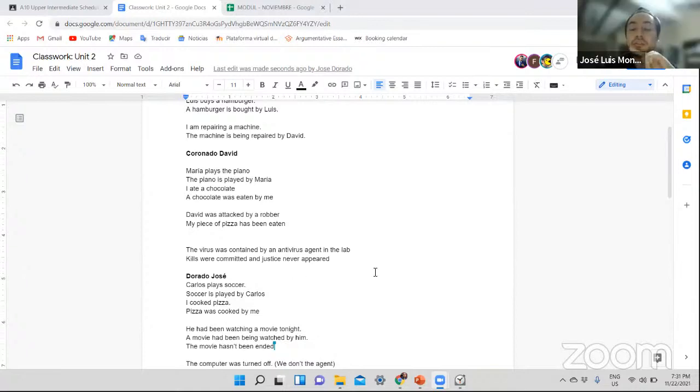Exactly. And you're not mentioning who committed those kills, right? Even though perhaps you know, you didn't mention because you're not blaming or you're not taking responsibility for those kills, right? You're mentioning the agent, and that's why. Okay, I agree with both, David. Do you have any questions about passive voice in general?